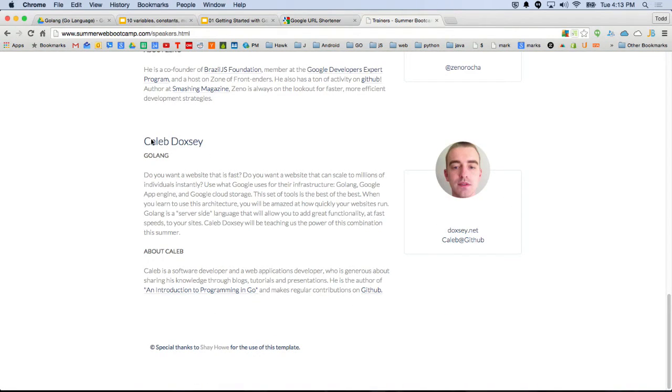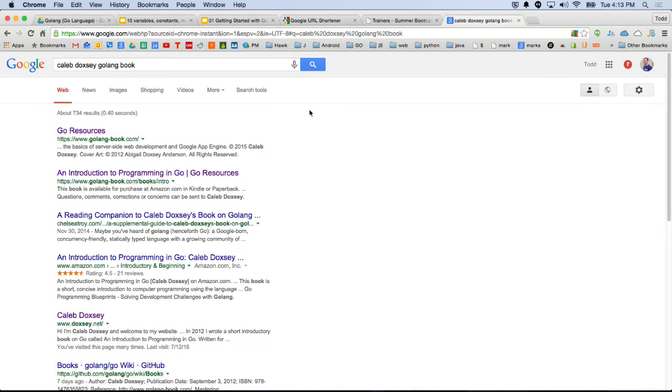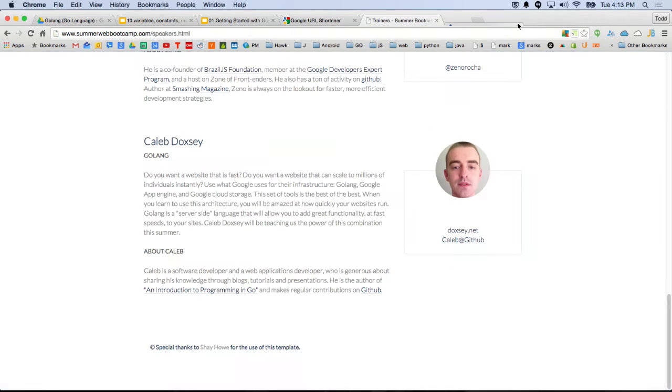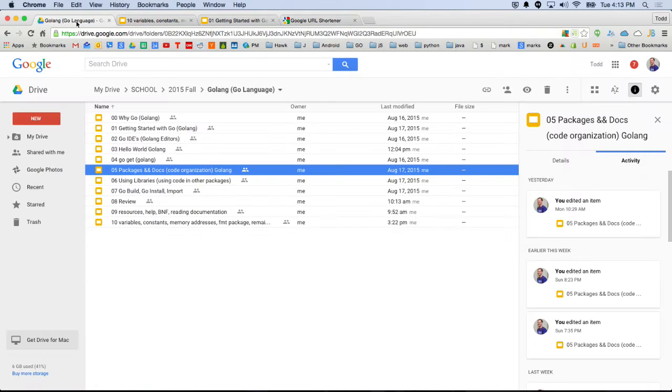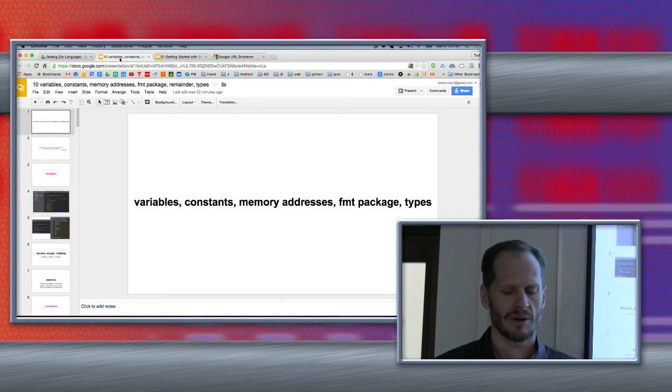And so one of them, we hired this really great Go programmer, Caleb Doxey, and Caleb wrote this book, one of the resources that I'm going to recommend to y'all, and it's the Golang book, and it's a really well-written book. But so he came in and trained us for a month this summer, for 4 weeks, and that really clarified a lot of things, just working with somebody who uses it day to day and being able to ask them questions.